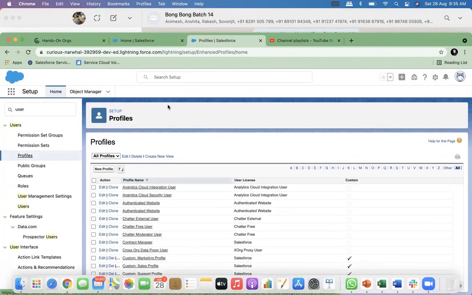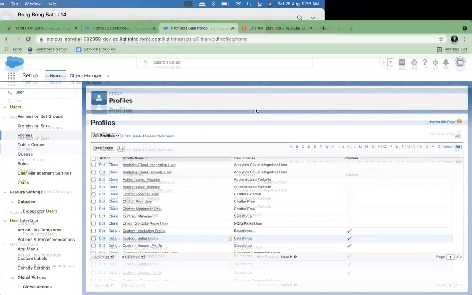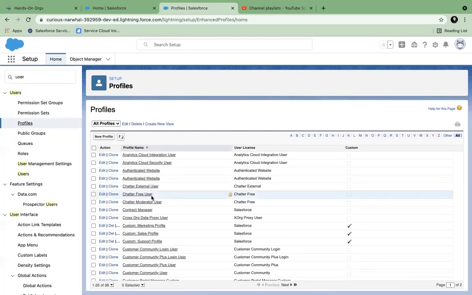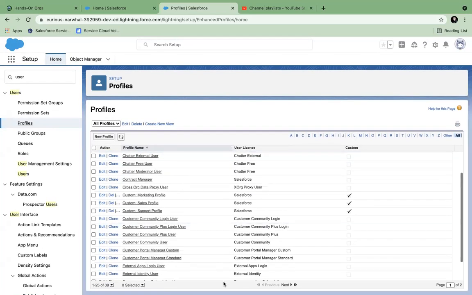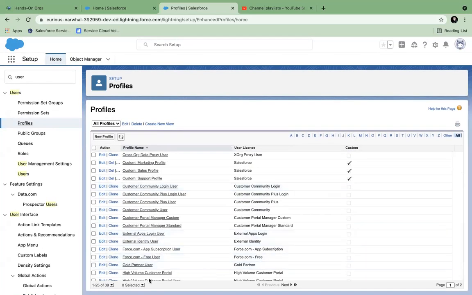There are so many profiles which Salesforce automatically gives us, right? Out of that, I can go ahead and clone any of the existing profiles.